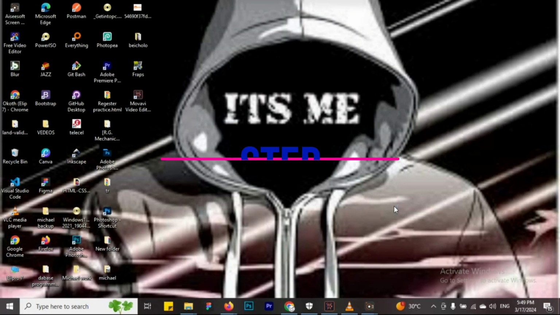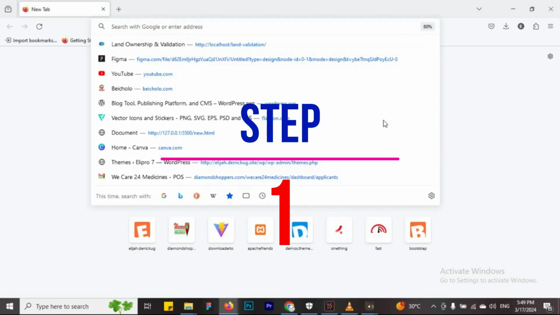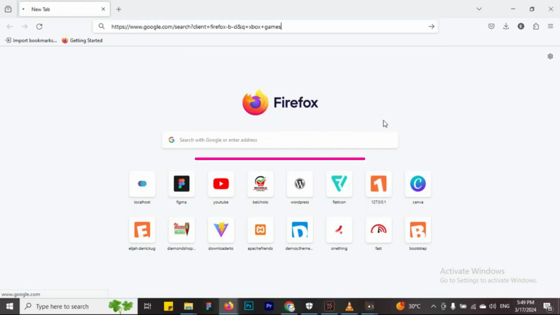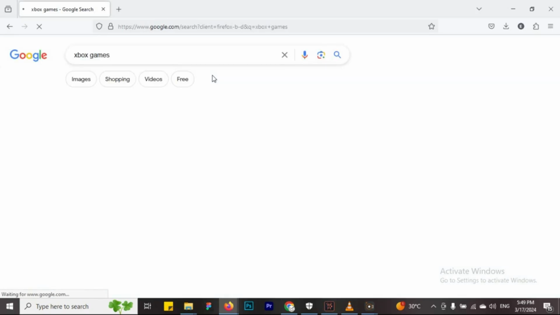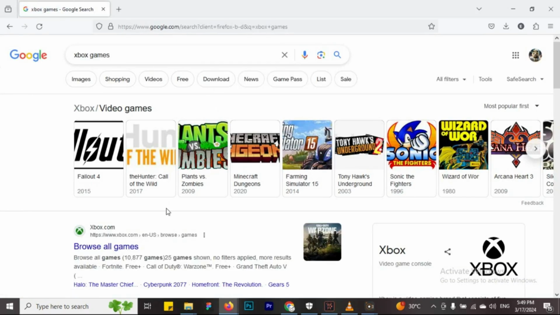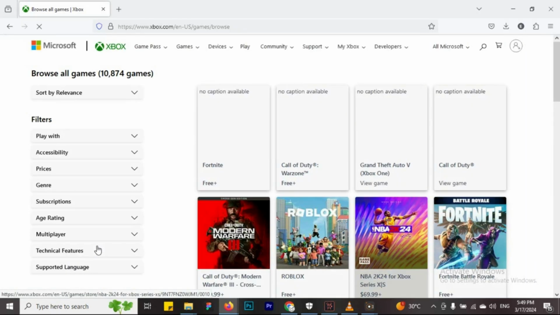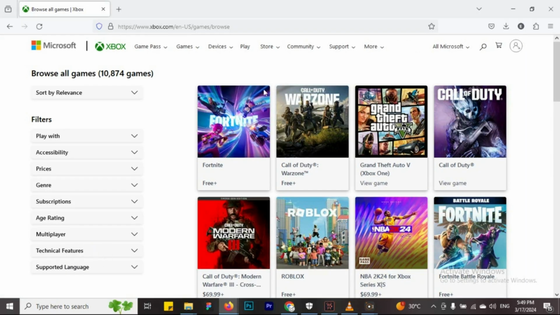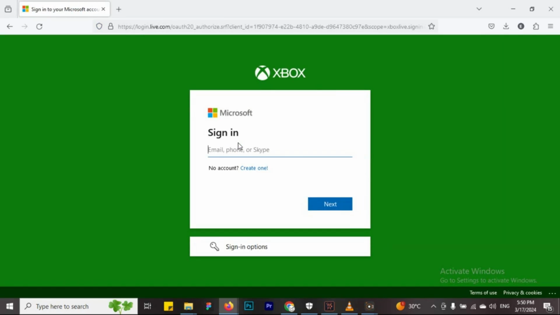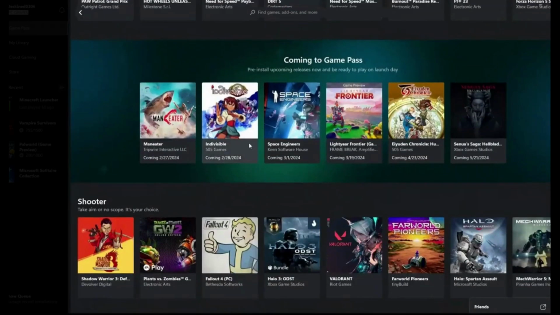So we shall go straight to the browser, and then we shall type Xbox games. From here we shall click on the first site, which is this. From this very site we shall first need to log in. That means you need to register with Microsoft and log into your Microsoft account. Once you have done this, after logging in, let us go straight here.